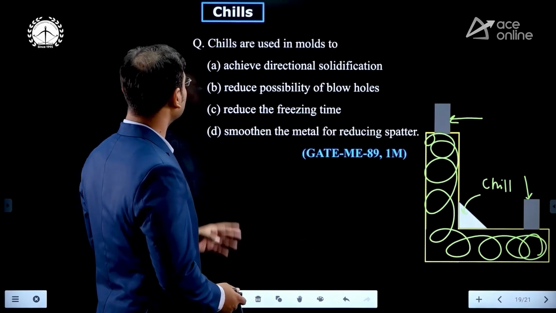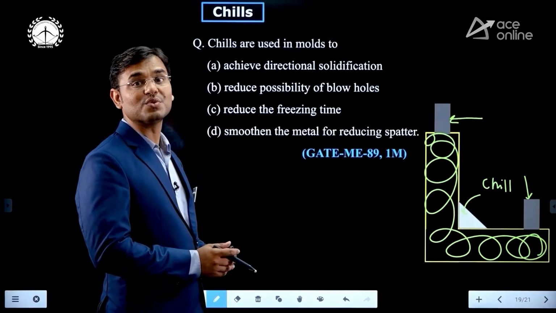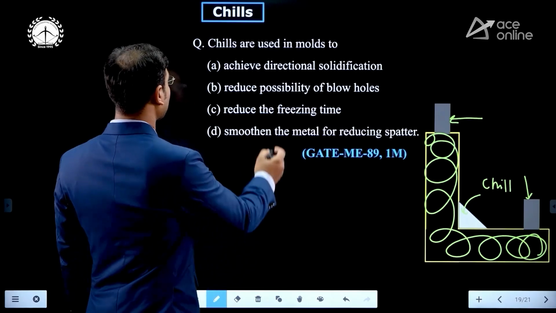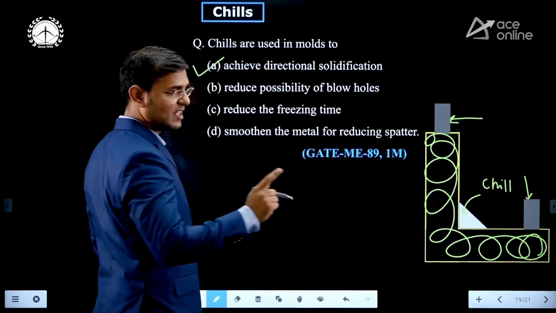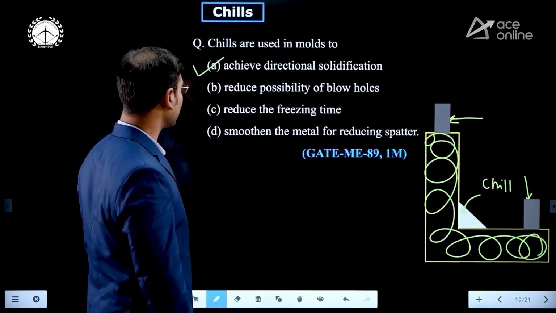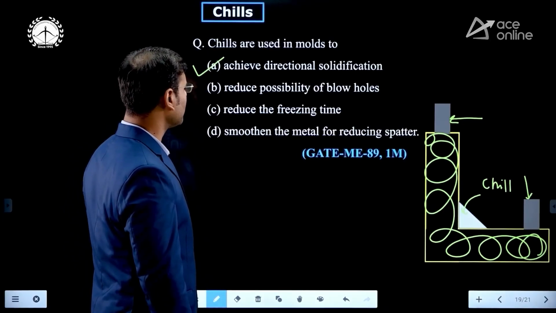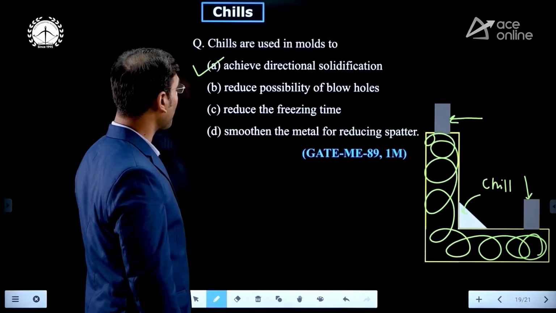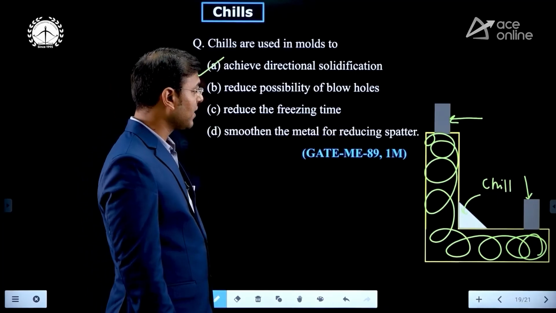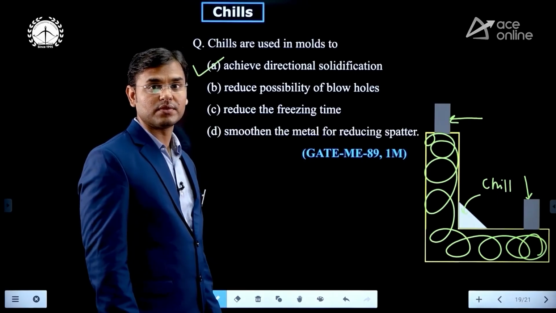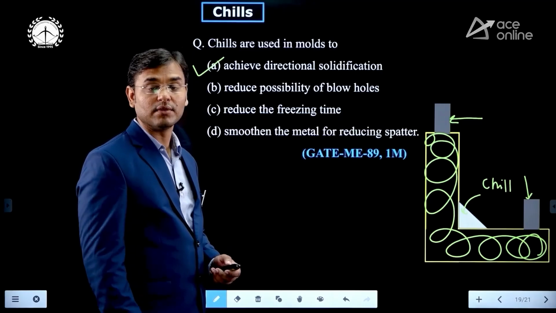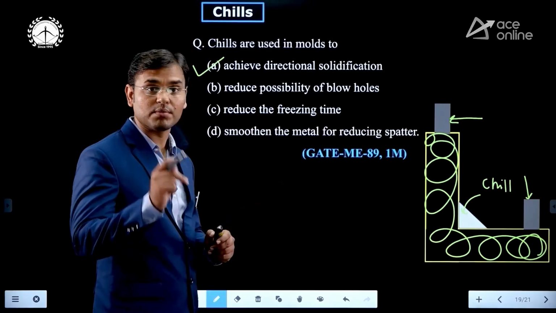Understood? Now see, chills are used in the mold too. Why are chills used in the mold? To achieve directional solidification. There is only one function of chill, to achieve directional solidification, and that is given in option 1: reduce possibility of blowhole. Guys, there is one defect which is formed if we are not using the chill material, a casting defect. A hole is forming, but that hole is not a blowhole.